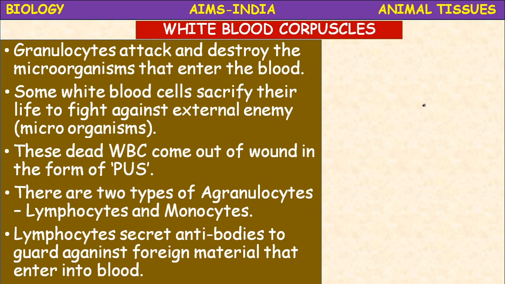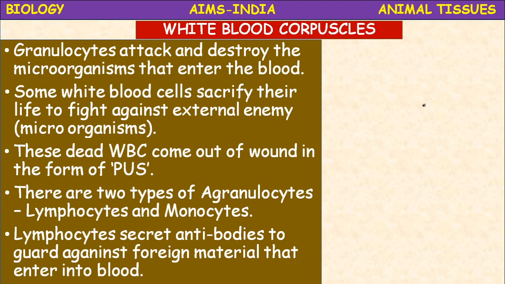They function like the mast cells of connective tissue, areolar tissue. These basophils are non-phagocytic in nature, meaning they cannot fight with the germs. Their number increases in infections like TB, chicken pox, and viral infections.